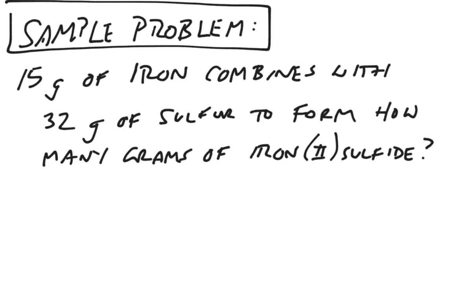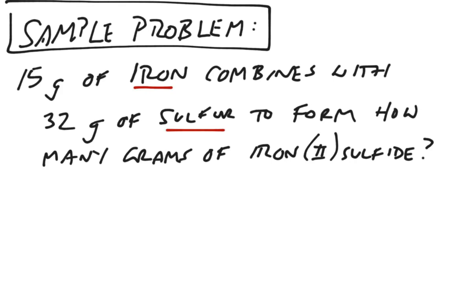This here is just a sample problem to try and grasp the idea behind what's going on. The key part here is figuring out what the reactants are and what the products are, keeping in mind that reactants are what's found on the left side of the arrow before the reaction, and the products are on the right side of the arrow or after the reaction. So the problem reads 15 grams of iron combines with 32 grams of sulfur to form how many grams of iron 2 sulfide? So before any type of reaction takes place, you have to ask yourself, what are the components that are present? Iron is present and sulfur is present.